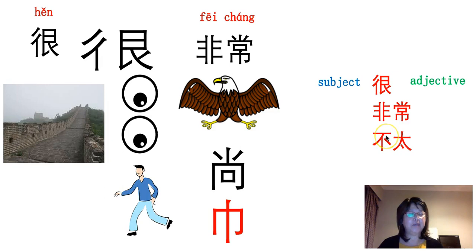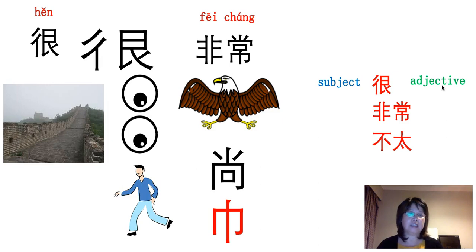So here 不 changes its tone, because the character after 不 is going down, 太. So we got to raise this tone up, 不太. So he's not very good. We can say 他不太好.